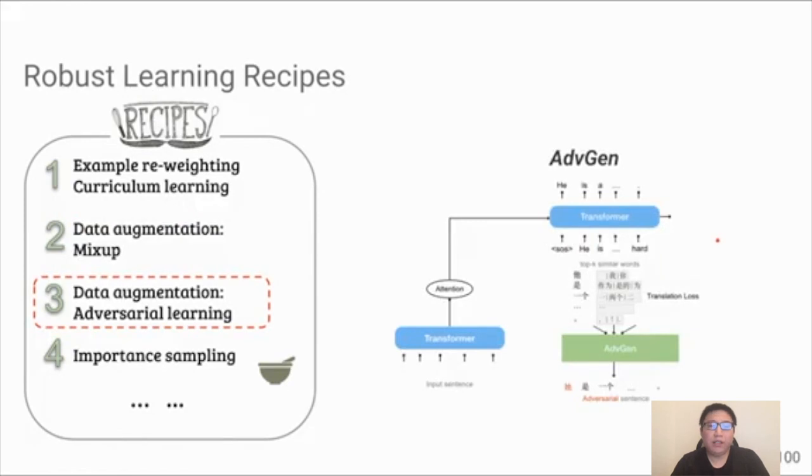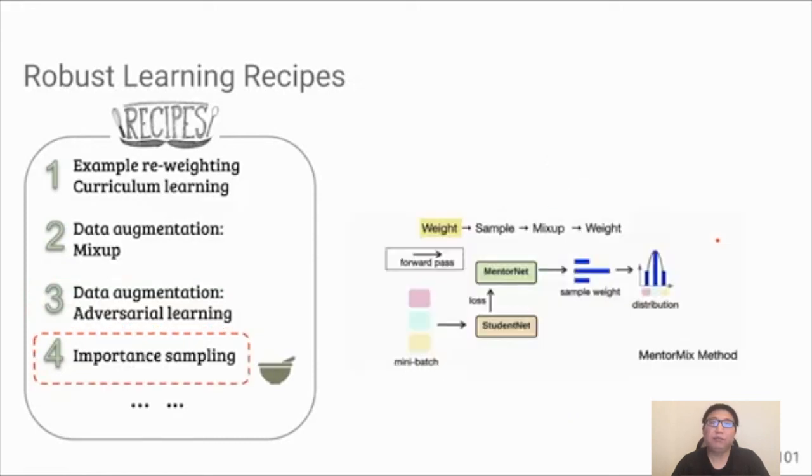The third one is data augmentation using adversarial learning. Here we talk about a method in NLP, but there are also some very good adversarial learning techniques for robust learning in the computer vision field. Generally, this ingredient makes the model more robust to small but harmful perturbations in the input.